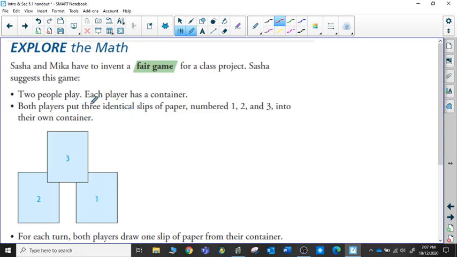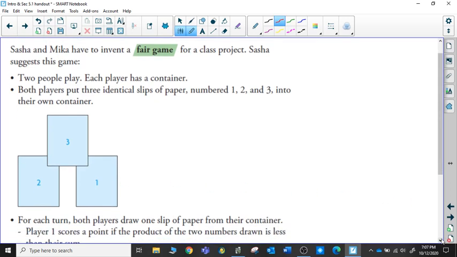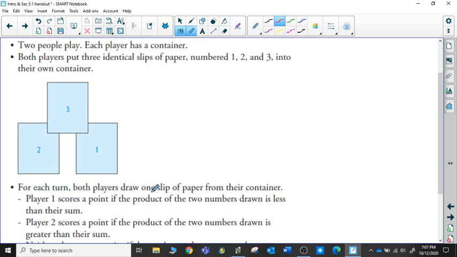2 people play, each player has a container. Both players put 3 identical slips of paper, numbered 1, 2, 3, into their container. The way the game continues is that for each turn, both players are going to draw 1 slip of paper from their container. Player 1 will score a point if the product, multiplying the 2 numbers together, is less than the sum of those 2 numbers. Player 2 is going to get a point if the product of the numbers drawn is greater than their sum.